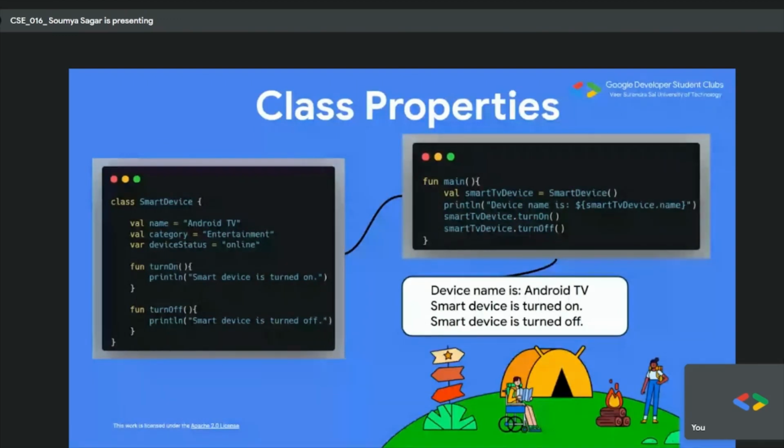Okay, now using this object we can individually access the different parameters. Like if you want to know the device name, you just put this dollar symbol, and then using that object dot name. So what it means is that using that object you're accessing that name. Using that object you can turn on the TV, or using that object you can turn off the TV. Okay, so this is the power of objects.